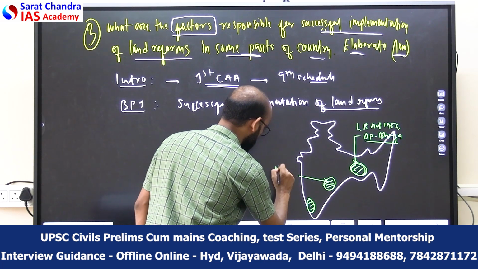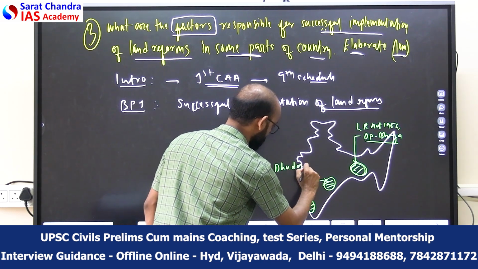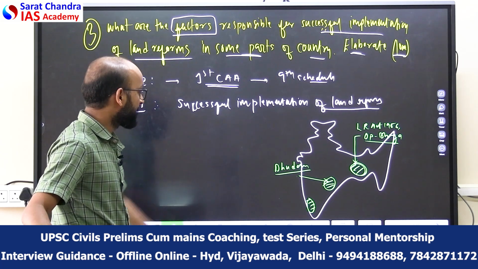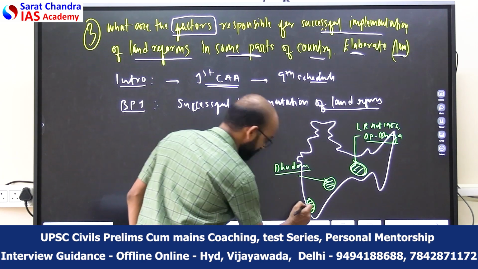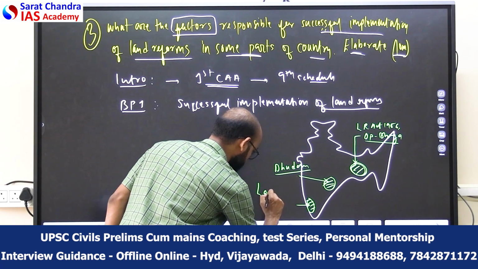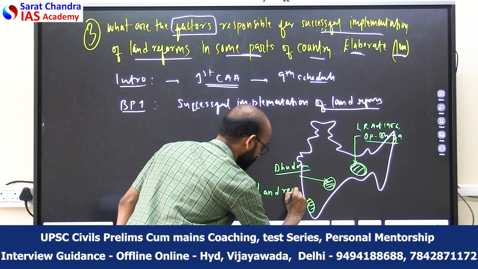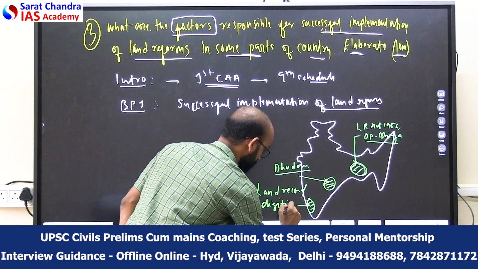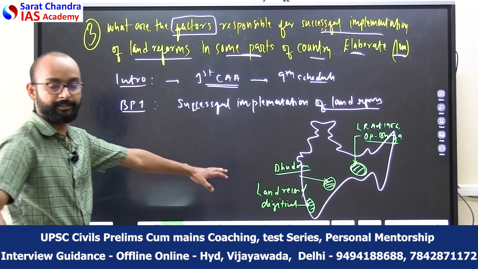Here there was the Bhoodan movement, which was made very popular by Vinoba Bhave, which led to positive development in this region. In Kerala, land record digitization was one of the successful events in this part.